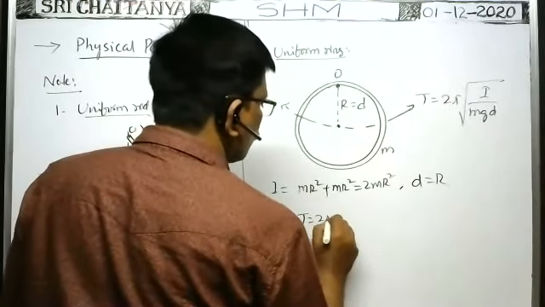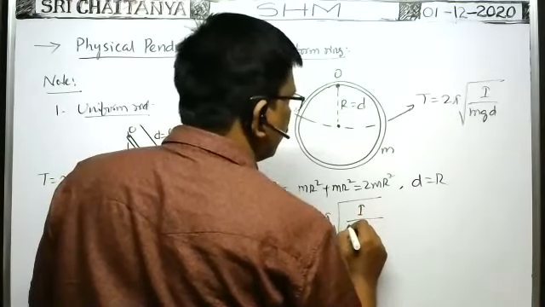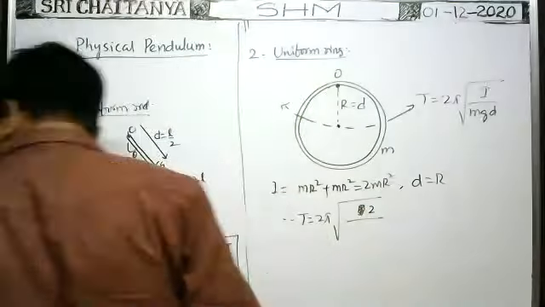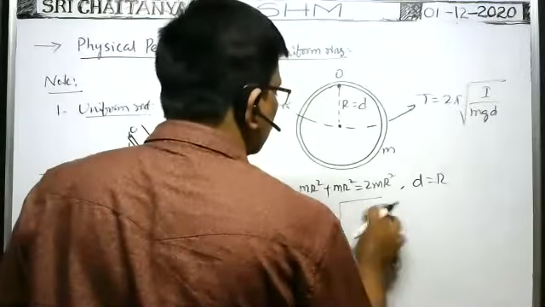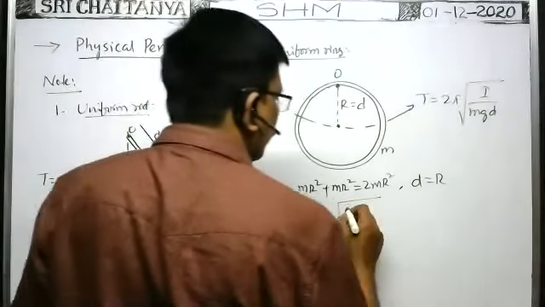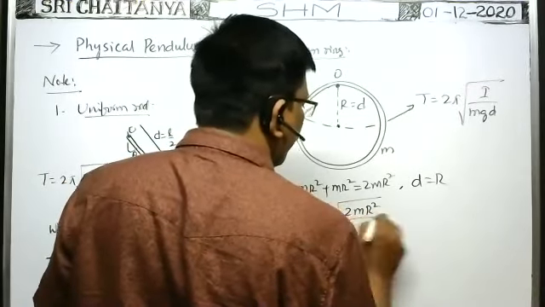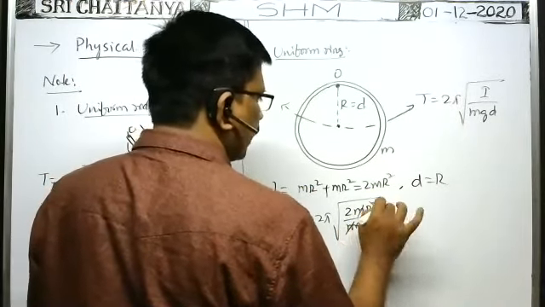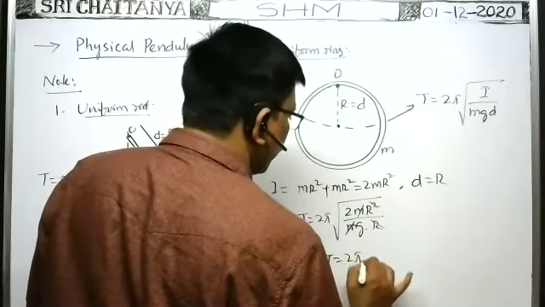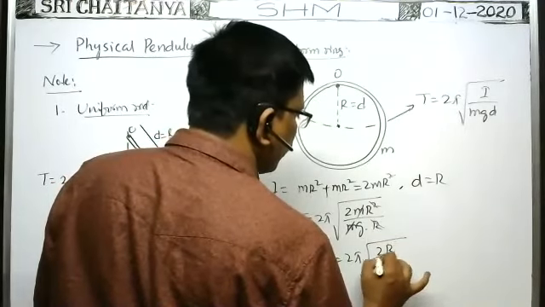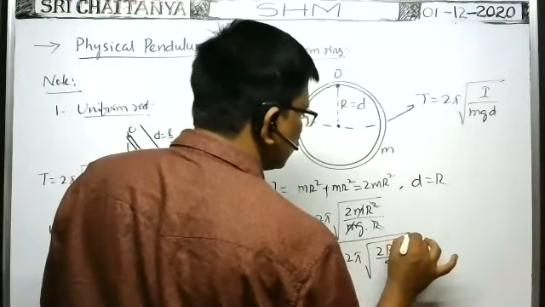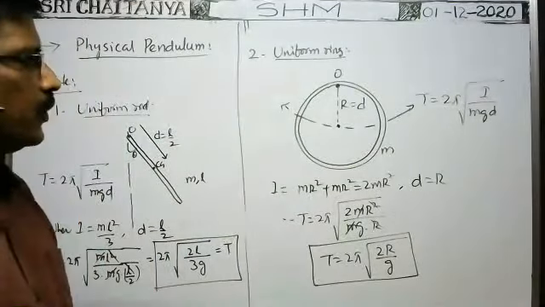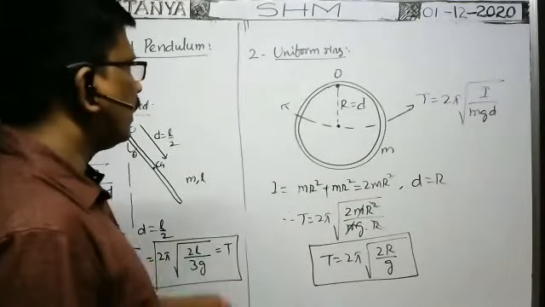Therefore, the time period is equal to 2 pi into root of I by mgd. You substitute the data: I is 2 mR square, and d means R only. So R square cancels. Therefore, time period is equal to 2 pi into root of 2R by g. That is the formula. Okay. In this way, you have to do.